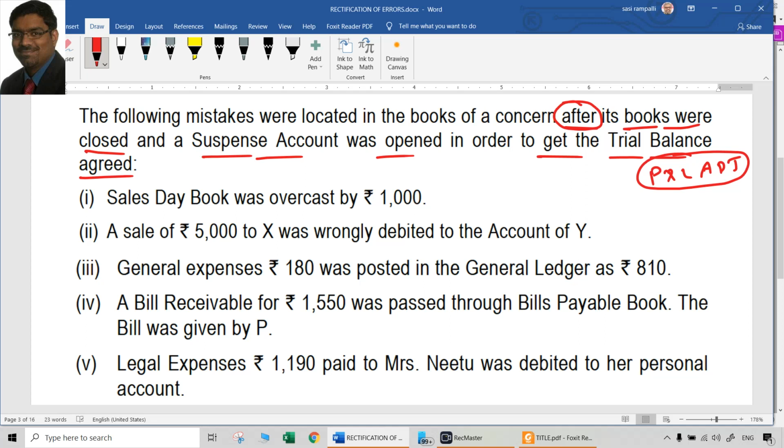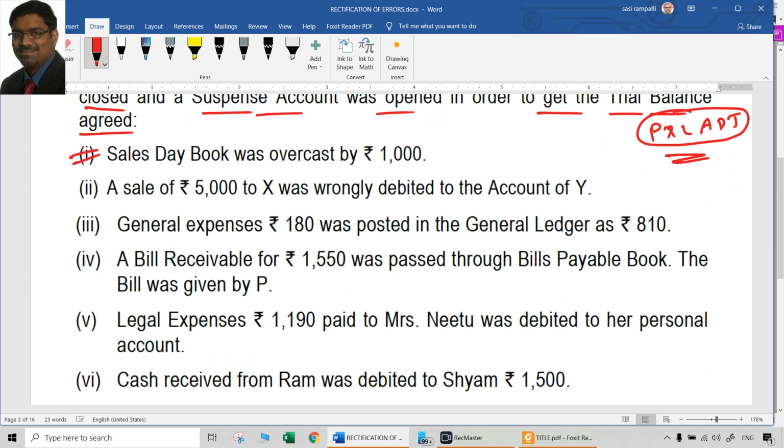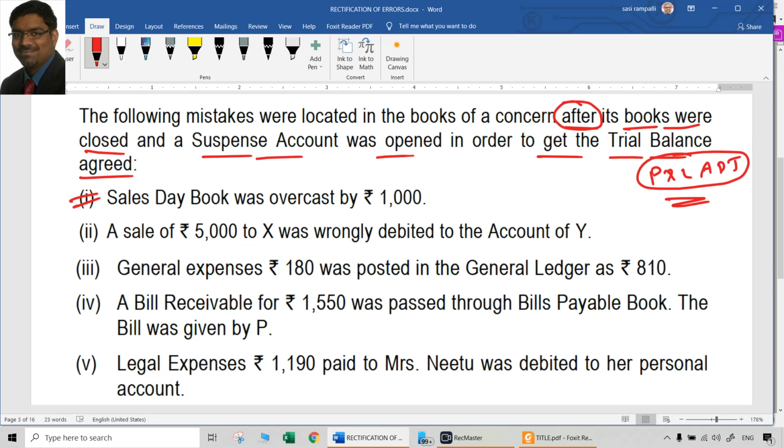Trading or P&L account items, we cannot debit or credit, because those items are actually prior period items and they will distort the current year profit if we record them now, because they are not related to this year. So in order to avoid that distortion, we use this P&L adjustment account separately for such situations. Now let us see how the rectification entries have to be passed. Of course, these errors happened not now but last year. Rectification we are doing now; errors happened in the last accounting period.